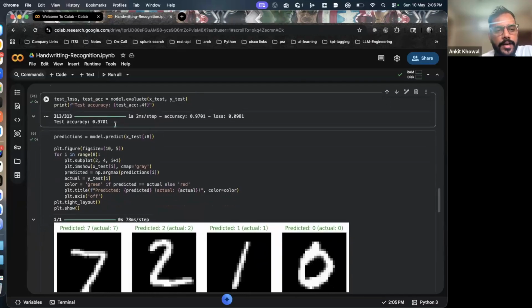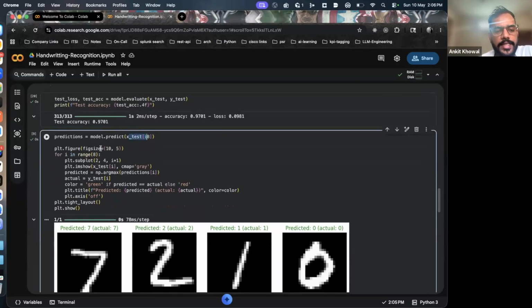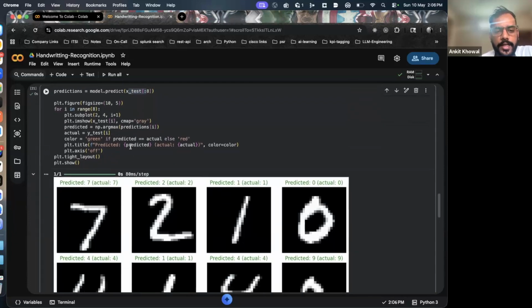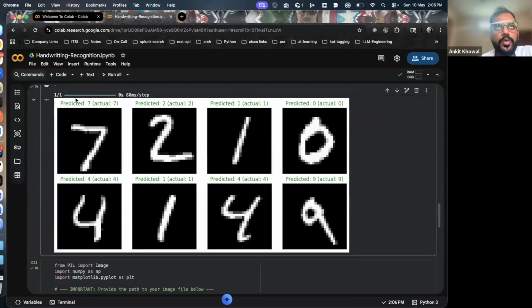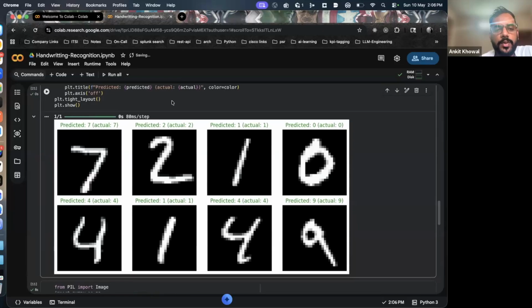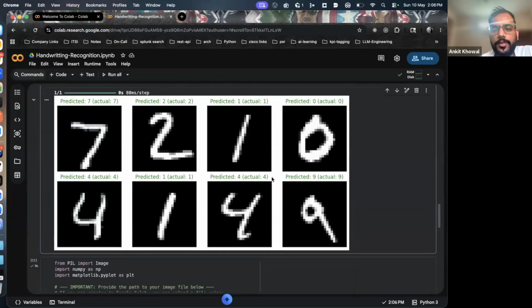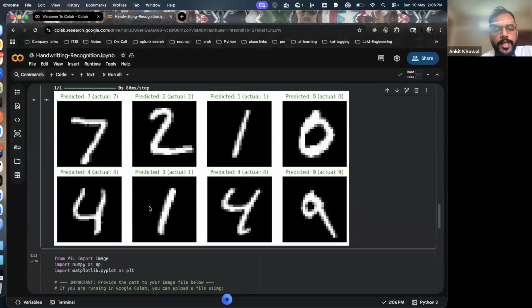Okay. And then we see that I want to take some part from the test data set and see how it is predicting, right? We have trained the model. Now can it recognize all of these things? Like if I give it a handwritten digit or something, can it recognize it, or how is it doing on the test data, right? This is just like when you do some development, you test it out whether it's working correctly or not. So this is that step, kind of a test case where I'm seeing how the model is predicting. I can see over here it's pretty good. It predicted right every time, right?